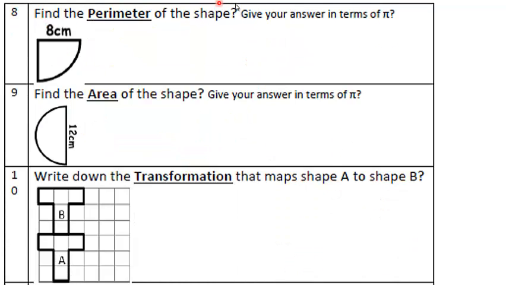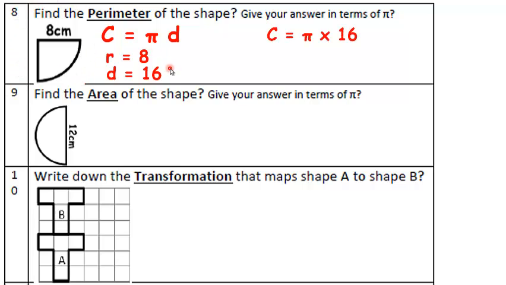Question 8. Find the perimeter of this shape. Give your answer in terms of pi. Perimeter is the distance around the edge. So I'm going to use circumference, so that means cherry pie is delicious. The radius of this circle is 8, so that means the diameter must be 16. So to work out the circumference of this circle, if there was a full circle all the way round, I'd do 16 times pi, 16 pi.